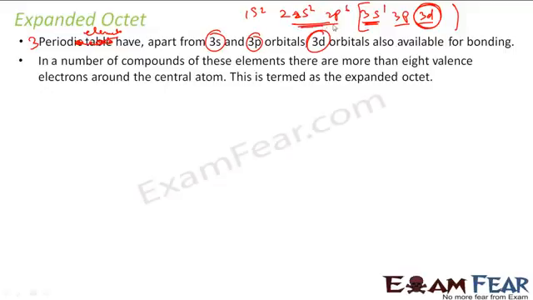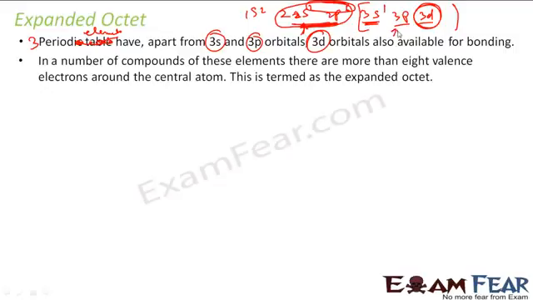So in the second period I have only s and p. That means I have only 8 electrons available for bonding. Correct? And that's why you say that this Lewis theory is applicable only for second period elements, because for the second period I have s and p orbitals. So that is 2 plus 6, 8 at the max valence electrons. So this Lewis theory works perfectly fine for second period elements.